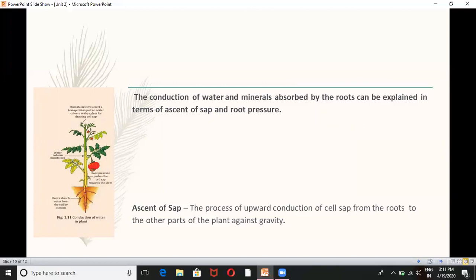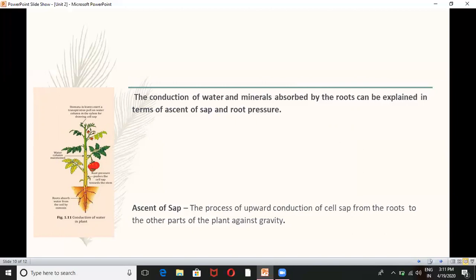The conduction of water in plants is discussed with the help of a diagram. One figure, 1.11, is given there, and that figure is showing how the conduction of water in a plant happens. Roots are absorbing water, first from the bottom of the figure, look at that.